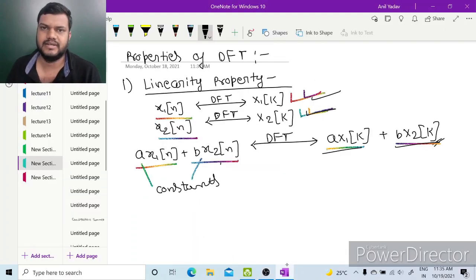Hello, welcome to another lecture. In this lecture we will see properties of discrete Fourier transform. Let us start with linearity property.